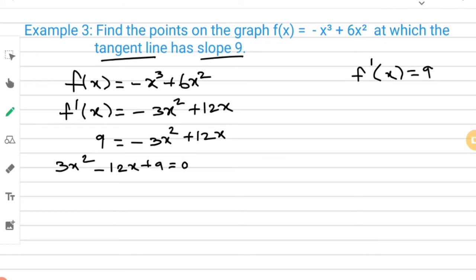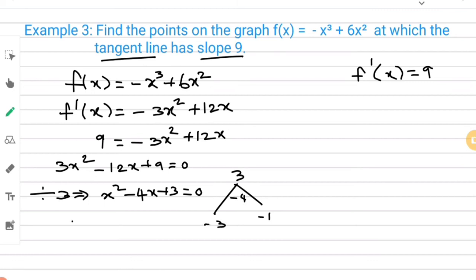So, we need to factorize this quadratic equation to find the value of x. Before doing that, I can divide by 3, right? Because 3 is a common divisor. So, x square minus 4x plus 3 is equal to 0. So, 3 and then minus 4. Your options are minus 3 and minus 1. Therefore, x is equal to 3 and x is equal to 1.